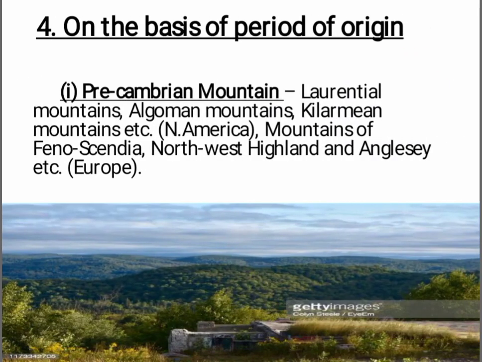And the next classification is on the basis of the period of origin. Firstly, Precambrian mountain. The examples of Precambrian mountains are Laurentian mountain, Algoman mountain, Killarnean mountain. These all are located in North America. There were also mountains of Fennoscandia, Northwest Highland and Anglesey, etc. of Europe.